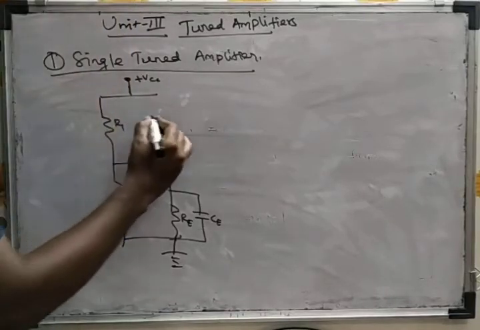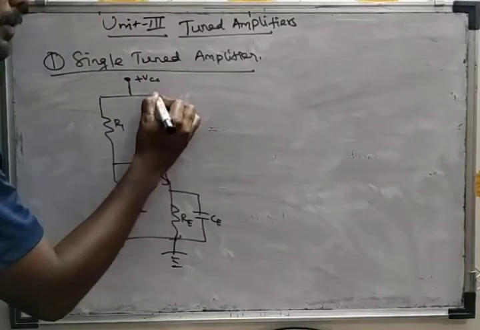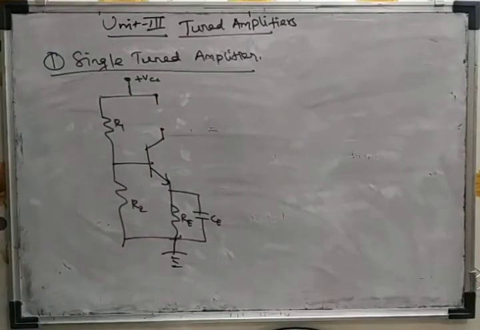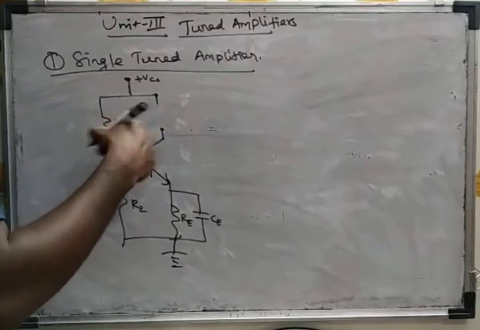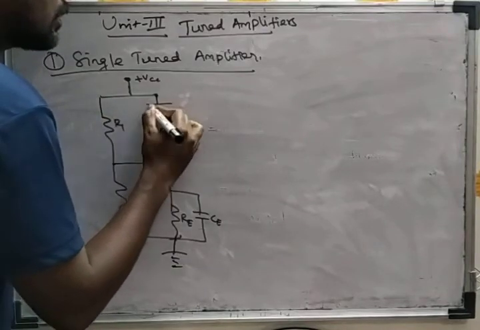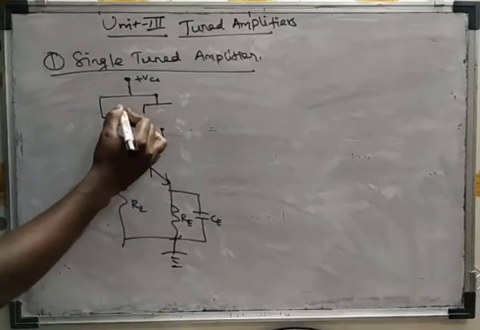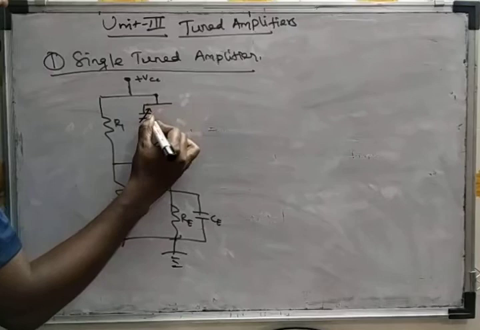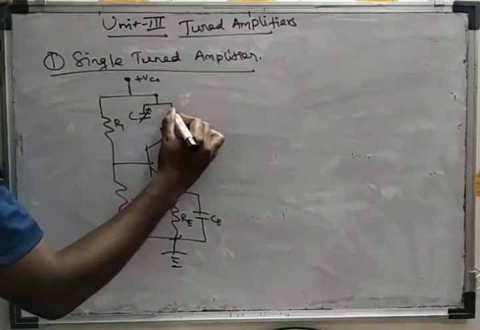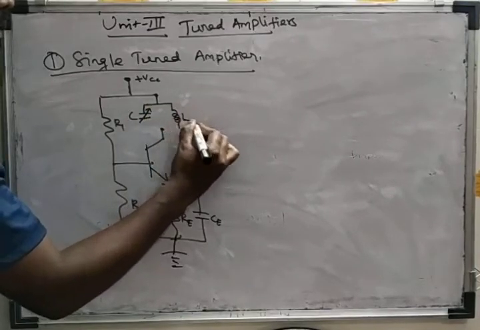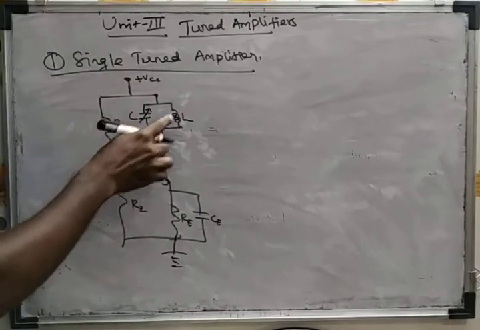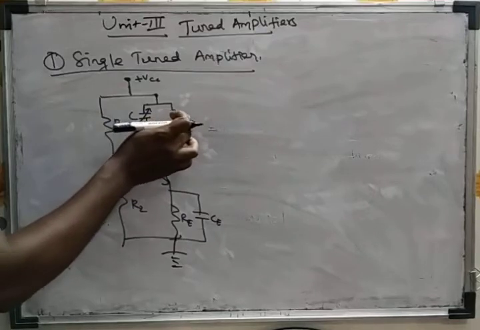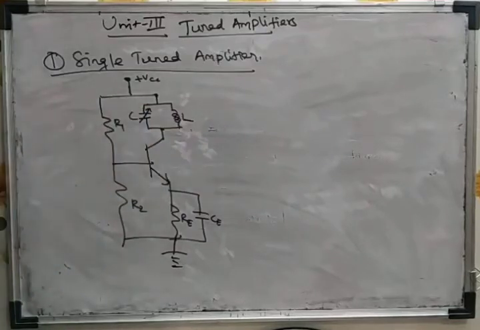So instead of RC in the common emitter amplifier, we are using a parallel tuned circuit in the collector, using a variable capacitance C and an inductance L. In the place of RC, we are using a parallel tuned LC circuit.